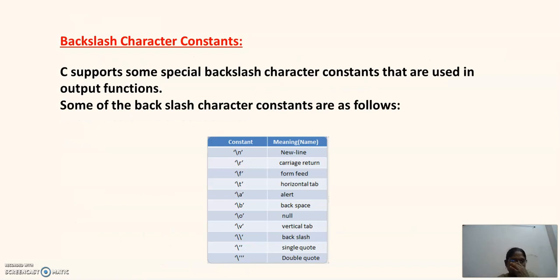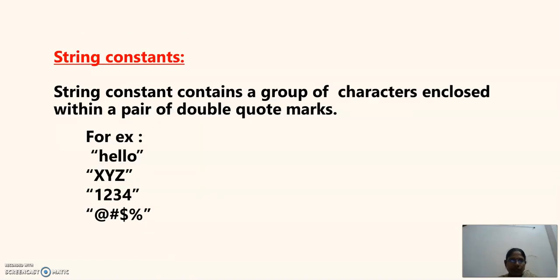Backslash characters are called escape sequences. These are for new line, carriage return, form feed. All these are your backslash character constants. String constants, as I have already told you, are enclosed within double quotations.